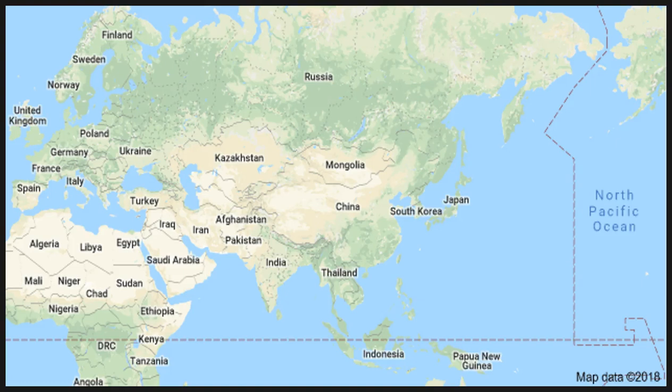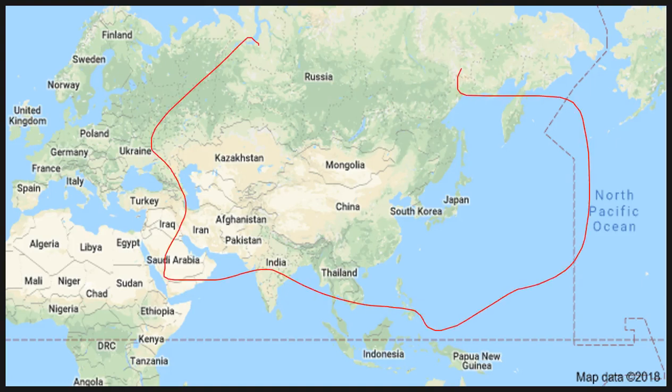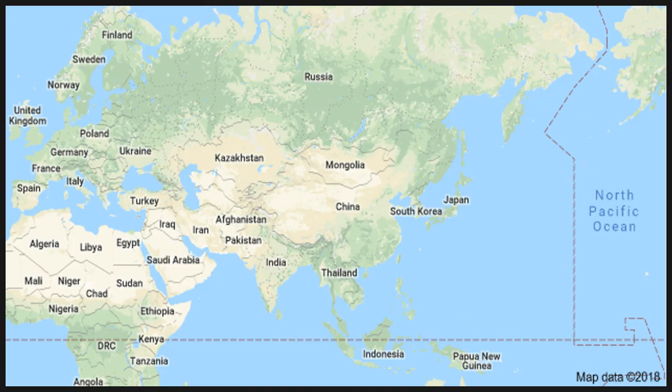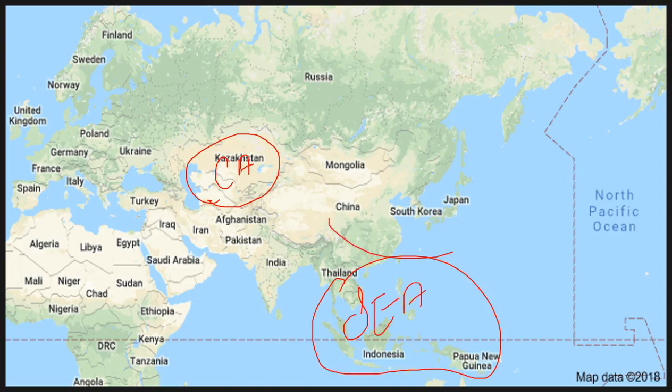On your screen, you can see this portion here is roughly speaking Asia, and we have talked about various different divisions of Asia. Let's quickly go through them, right? So here you have this portion called Central Asia. This region here is called Southeast Asia. This portion where you have Japan, South Korea, and parts of China and Mongolia, and Taiwan as well, is known as East Asia. Then you have these Arabic countries, and Iran and other nations, together known as West Asia.